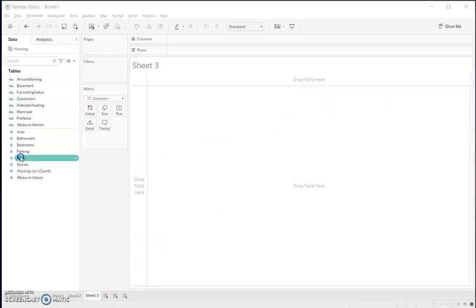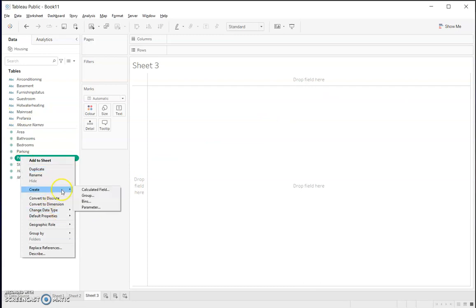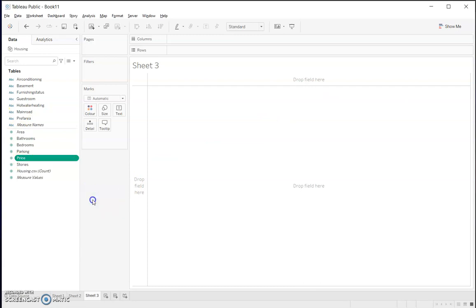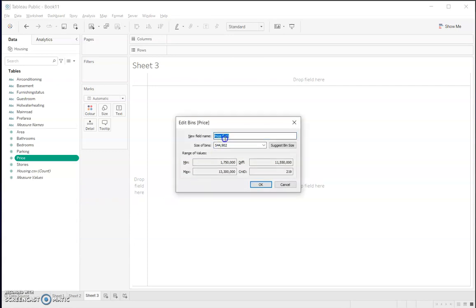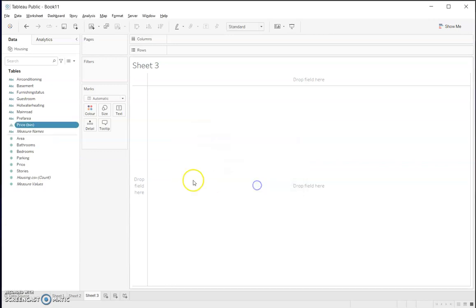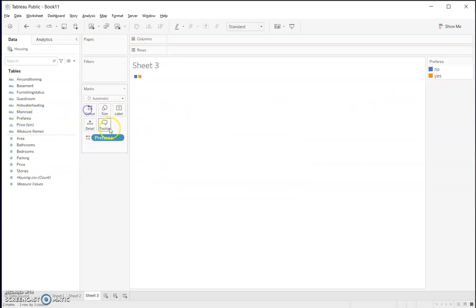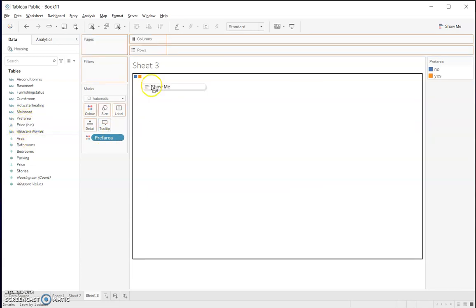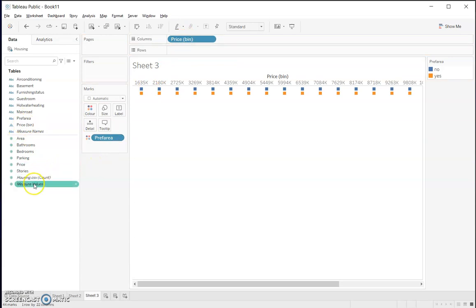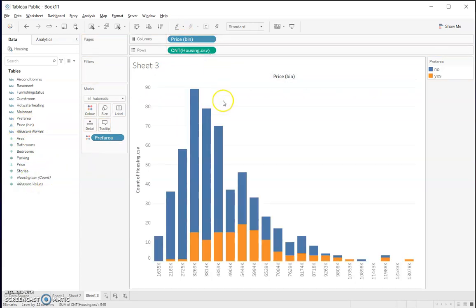Let's look at this. Price. So what do I do here? It's something called create bins. If you have some knowledge about disk partition, we also talk about bins. So just assume I do something like this. So we have bins. And preferred area, we choose the color, of course. And now we put price bins, and then the number of housing properties.